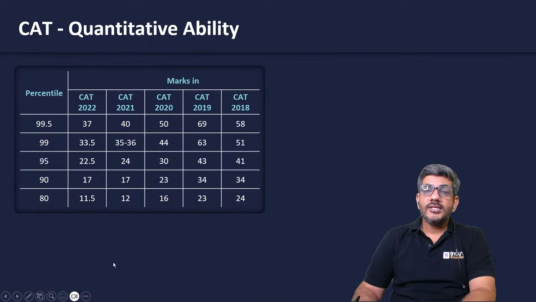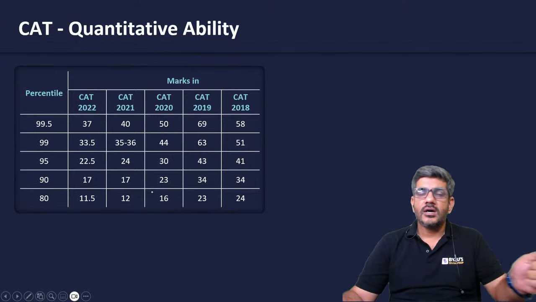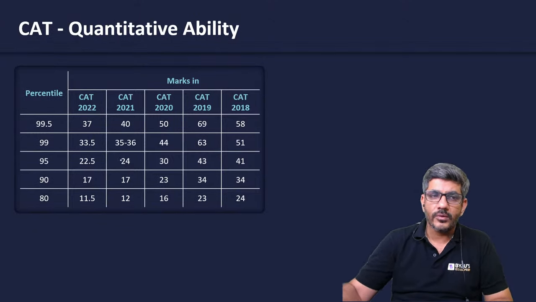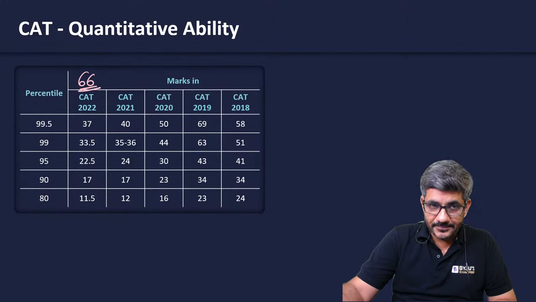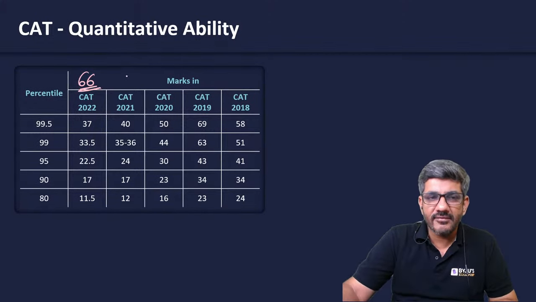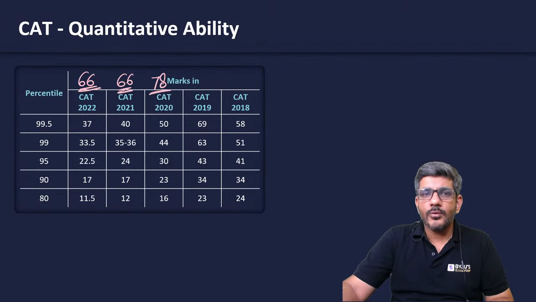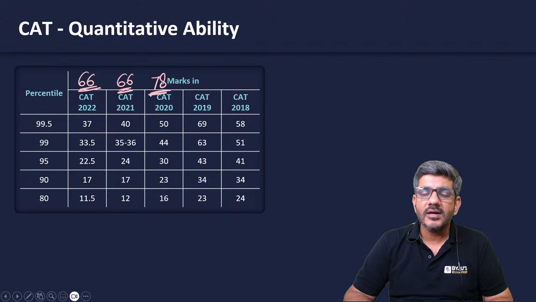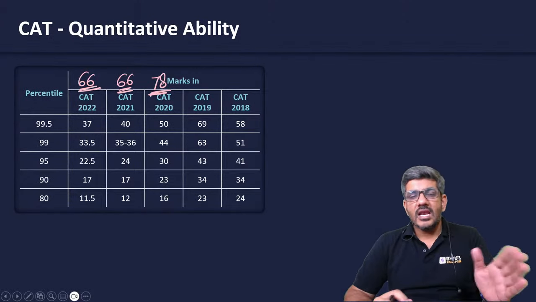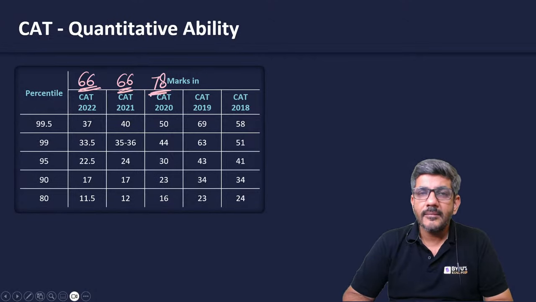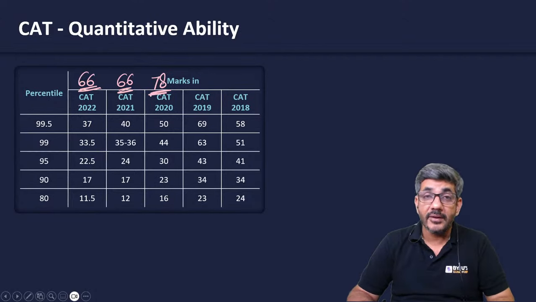Now when I talk about the QA section, how many questions are needed to get a certain percentile in QA? In 2022, QA was of 66 marks. In 2021, it was again of 66 marks. In 2020, it was of 78 marks. And of course, before that, it was slightly of higher marks. So in the last 3 years, CAT QA has been of 66 marks, 66 marks, or 78 marks.